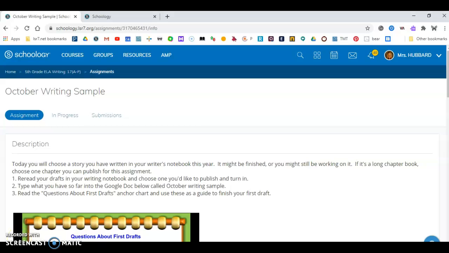Don't click submit. This is a draft and it is not ready to be submitted. Don't click submit when you're finished typing.